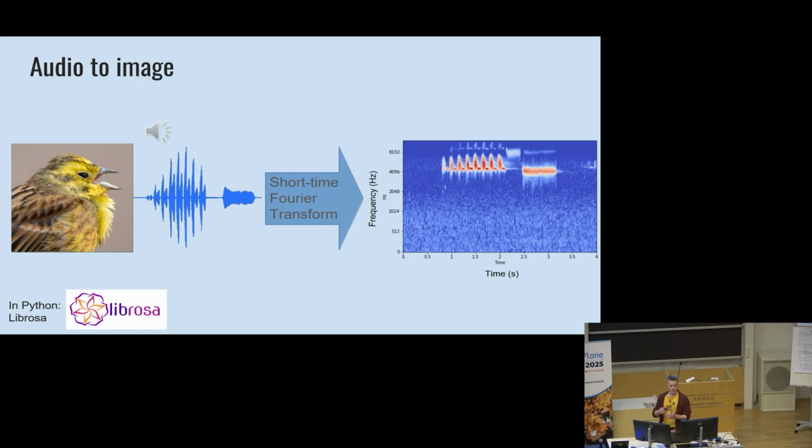So that song forms this kind of repetitive pattern on the high frequency parts of the image. There you can see first the repetitive part, the ti-ti-ti-ti-ti, and then there's the final syllable. So this is what the data looks like. And this is what our model needs to classify. And in Python, we are using this librosa library for this audio processing. So that allows us to, for example, create these spectrograms and do all kinds of adjustment, modification and processing of the sound signal that we need to do.